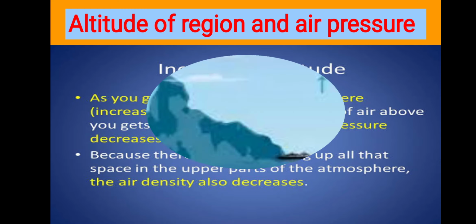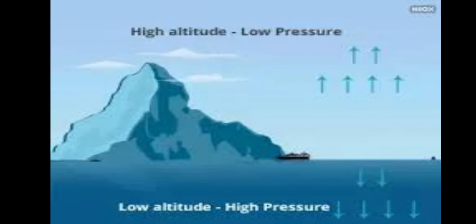See in this figure. As anyone moves higher and higher from the surface of the earth, the air becomes thinner and thinner. As a result, the air pressure decreases with increase in altitude.